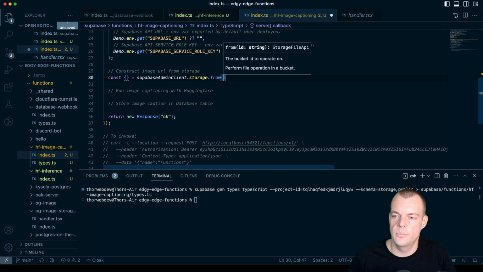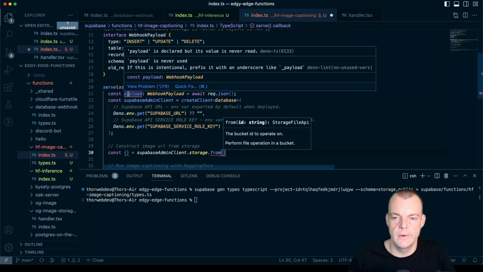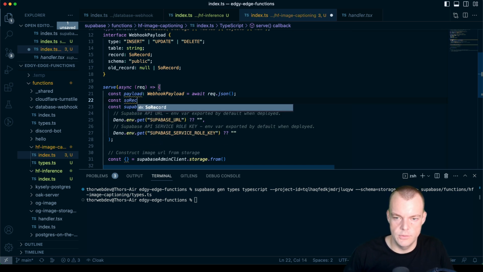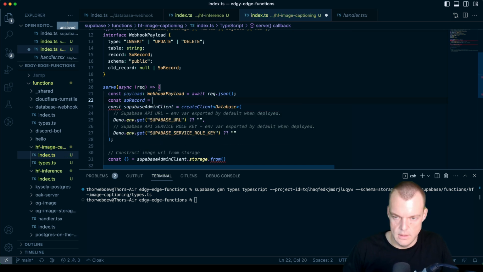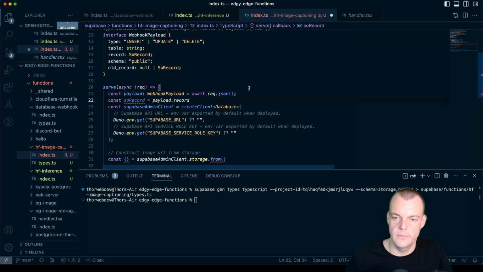Let's actually pull out the record. Const storage record equals payload dot record.